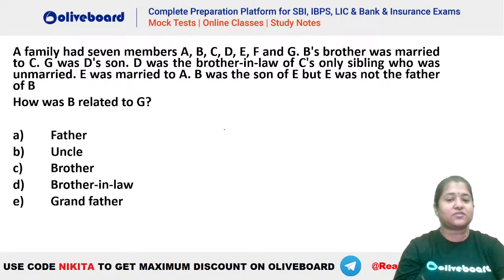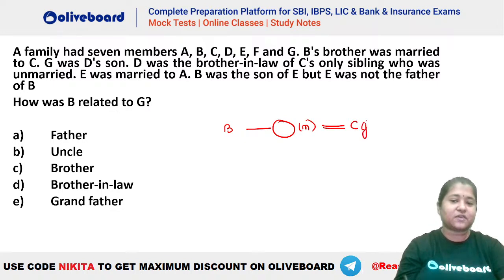B's brother was married to C. So B has a brother here. Let's say this is B's brother. He is married to C. So C has to be a female person, right? Because B's brother is married to C. So brother will be married to a female here.